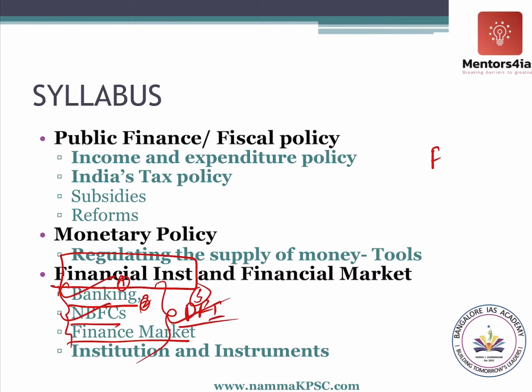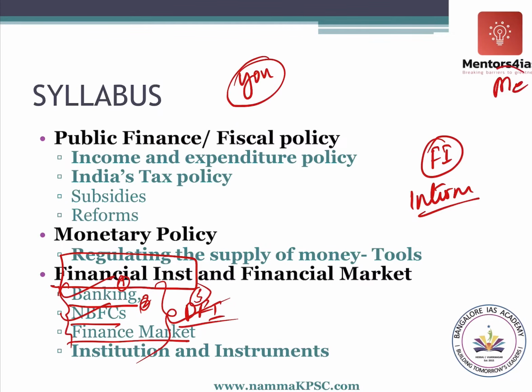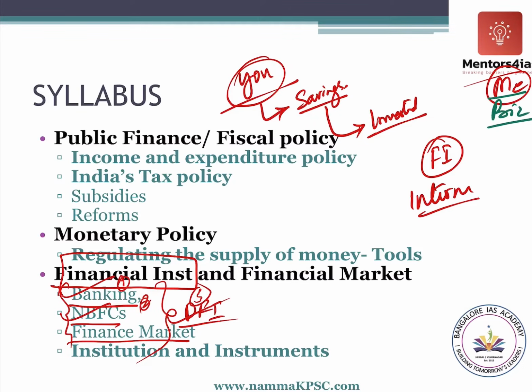These financial institutions are nothing but intermediaries. Now let's try to understand it this way. Now you and me. So you are earning money, you have salary, income, etc., let's say. So you are earning and you have some savings, and you want these savings to be invested. And me, I am a businessman, let's say.